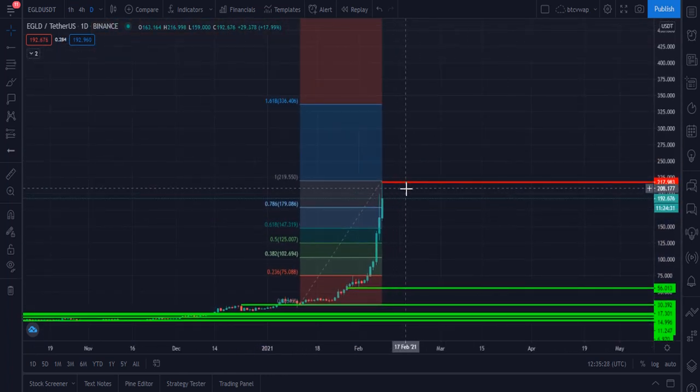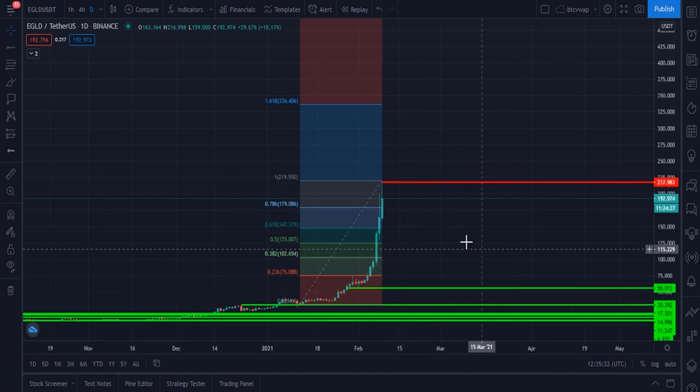If EGLT closes a 4-hourly or day candle above $220, then our next target of EGLT will be 336. This is a very realistic target, I think, and EGLT will definitely hit this target in a very short time, I think so.